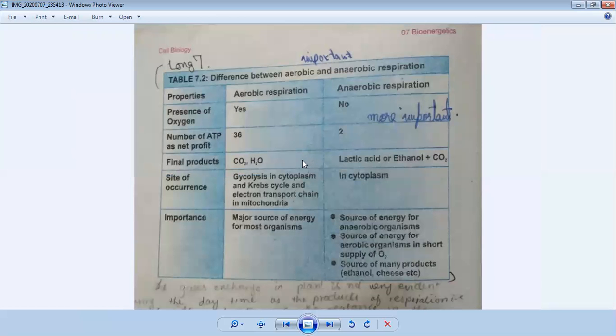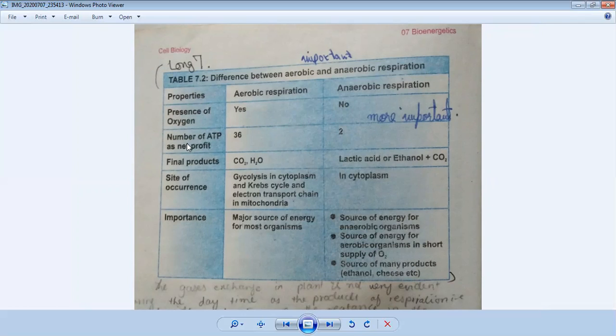This is the last topic of your chapter number 7. Now we will discuss the difference between aerobic and anaerobic respiration. Aerobic respiration is that in which oxygen is needed, and anaerobic respiration is that in which oxygen is not needed. So what is the difference between the two? First we discuss the properties. The first property is the presence of oxygen. In aerobic respiration we need oxygen. In anaerobic respiration there is no need of oxygen.